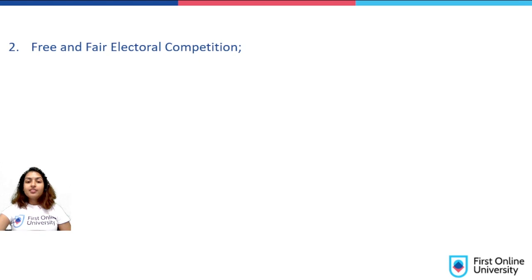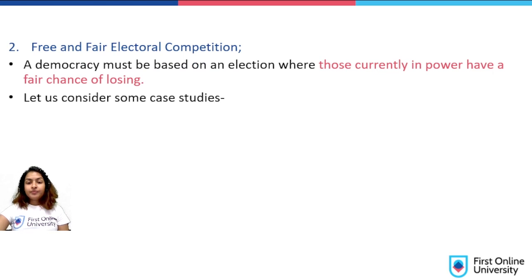The second feature is free and fair electoral competition. A democracy must be based on an election where those currently in power have a fair chance of losing. So it's not like anyone who's conducting an election has to win. Whoever is getting to power should also have a fair chance of losing, and not just winning. Let us consider some case studies.